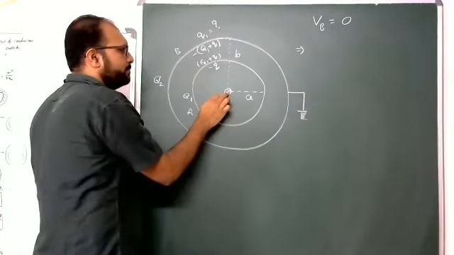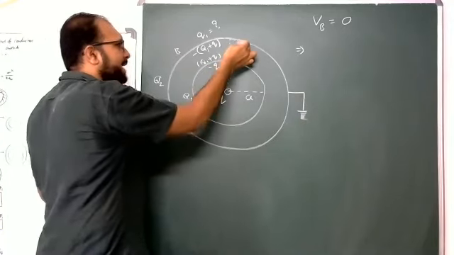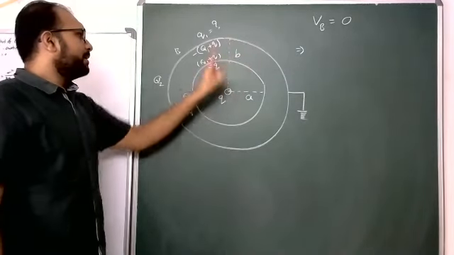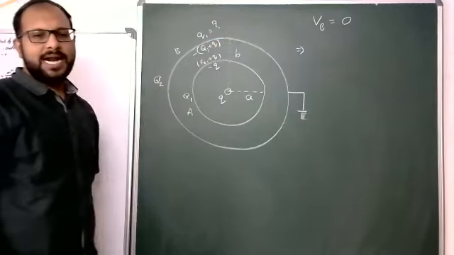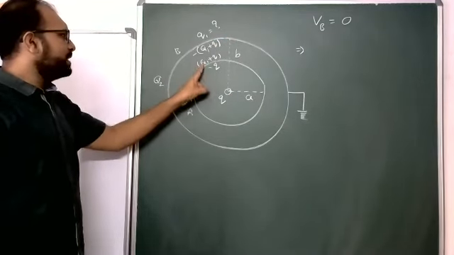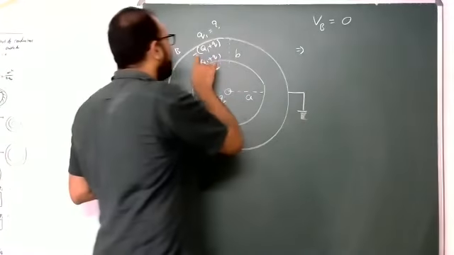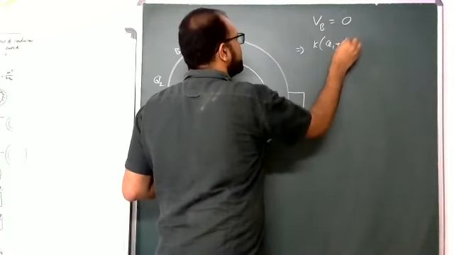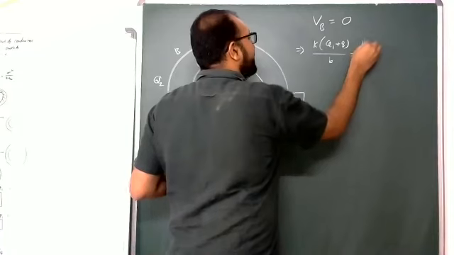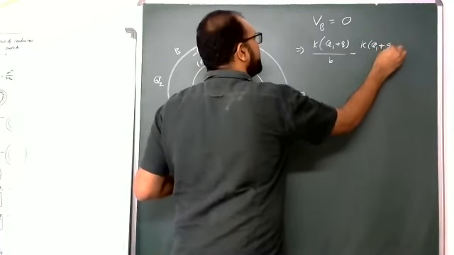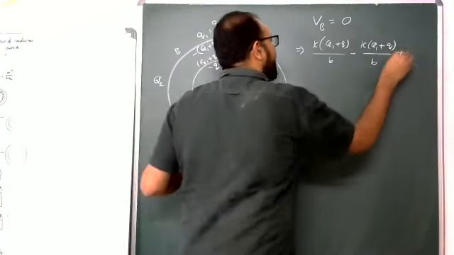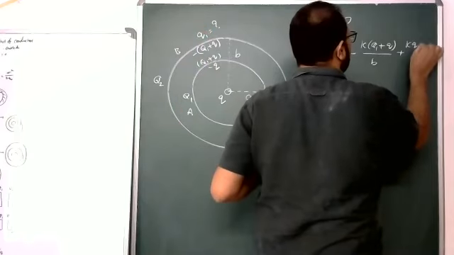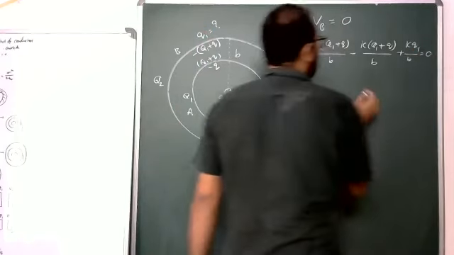Due to this q and this minus q, the terms kq by b minus kq by b cancel out. Only the others remain: total k into q1 plus q by b, minus k into q1 plus q by b, plus k q1 by b equals 0.